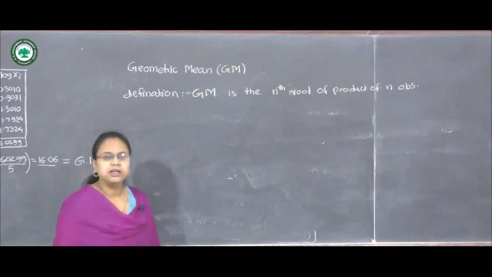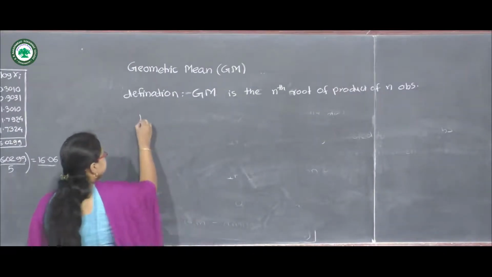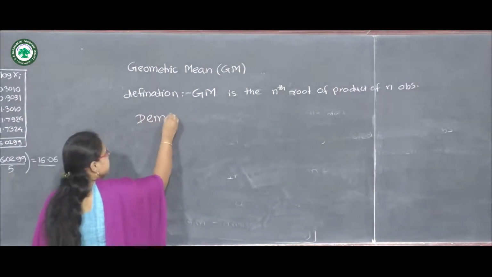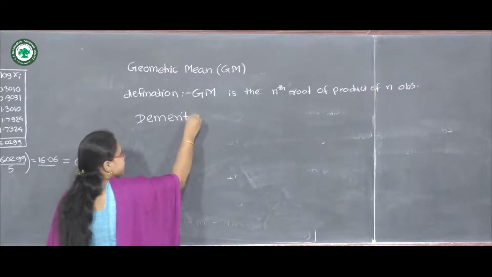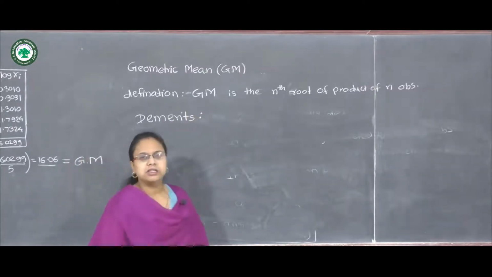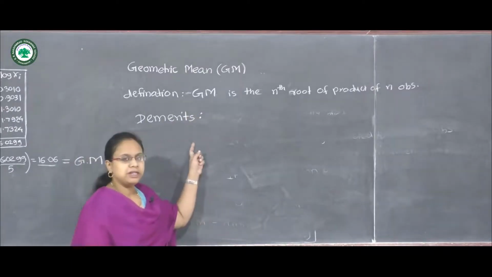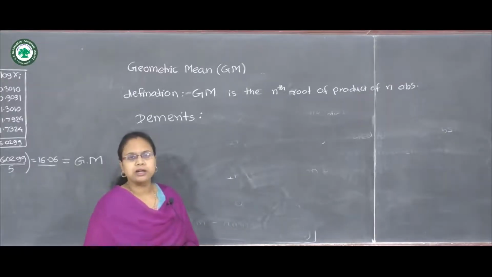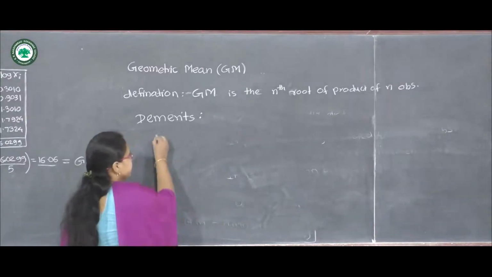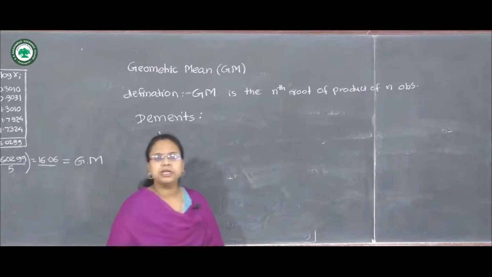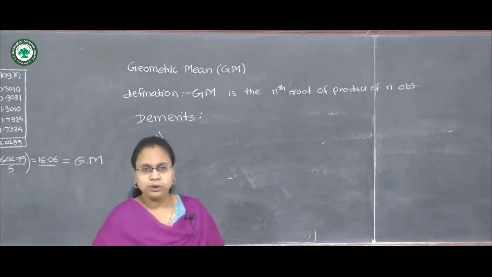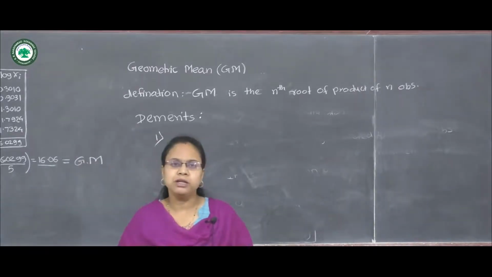Now we will see the demerits. There are some demerits, and the serious drawback of geometric mean is if one of the observations is 0, then the geometric mean will be 0.